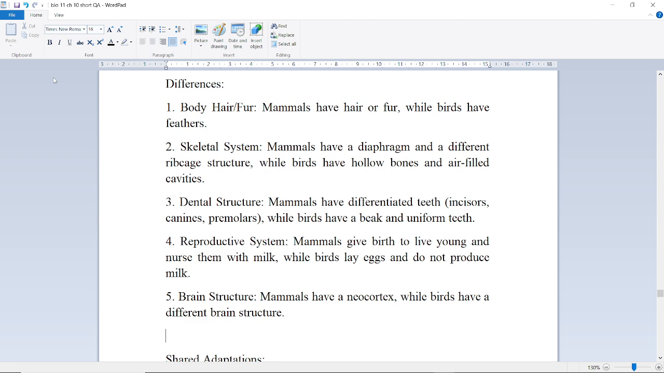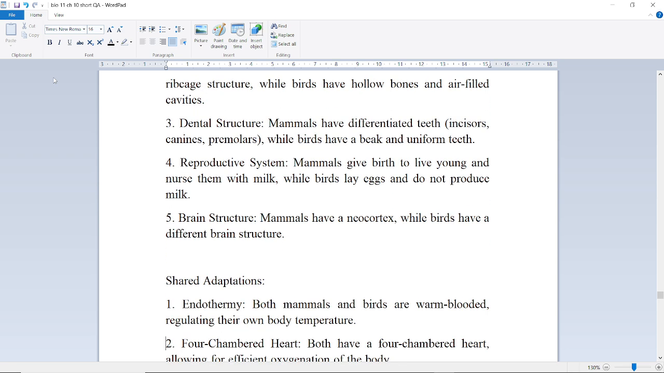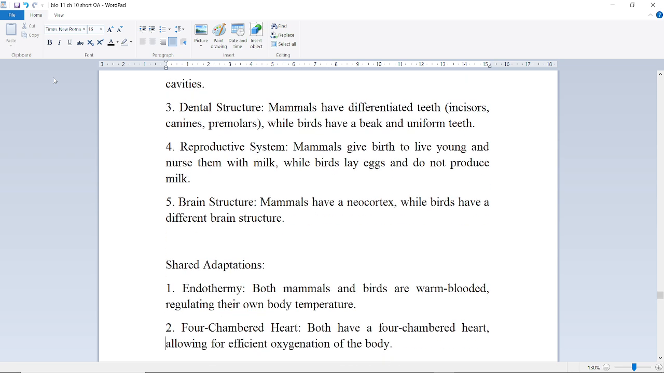Dental structure. Mammals have differentiated teeth, incisors, canines, premolars, and molars, while birds have a beak and no teeth. Reproductive system: mammals give birth to live young and nurse them with milk, while birds lay eggs and do not produce milk. Brain structure: mammals have a neocortex, while birds have a different brain structure. Next is shared adaptations between these two classes.